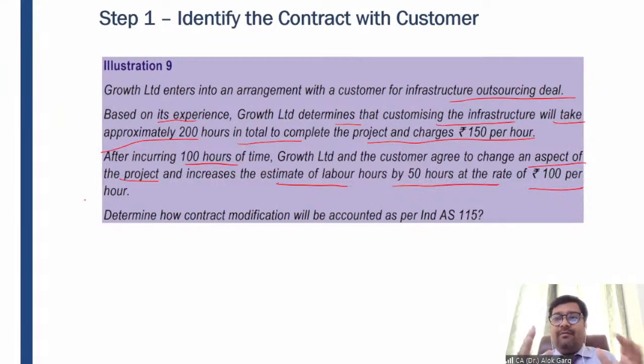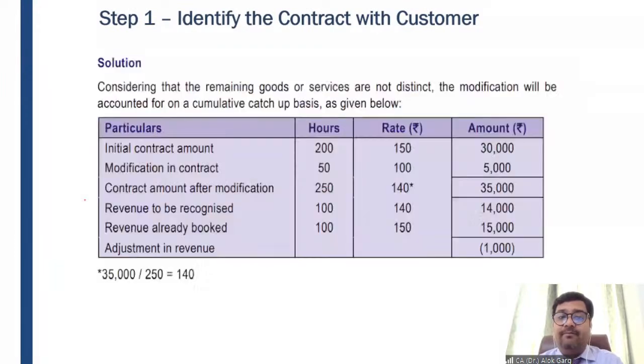Okay. So it was a construction service. You cannot say that for the services we have got till now we have some benefit, and for the other service we will have some different benefit. You cannot say that. It is an interrelated kind of thing. So determine how the contract modification will be accounted for. In this case, the contract modification will be accounted for as an amendment to the existing contract. So you have to use a cumulative catch-up approach. We'll see how this has to be done.